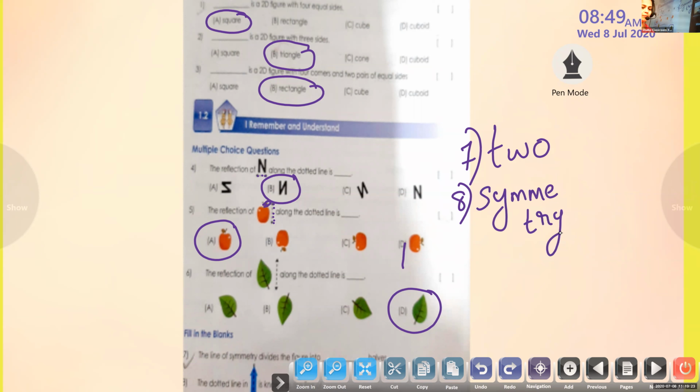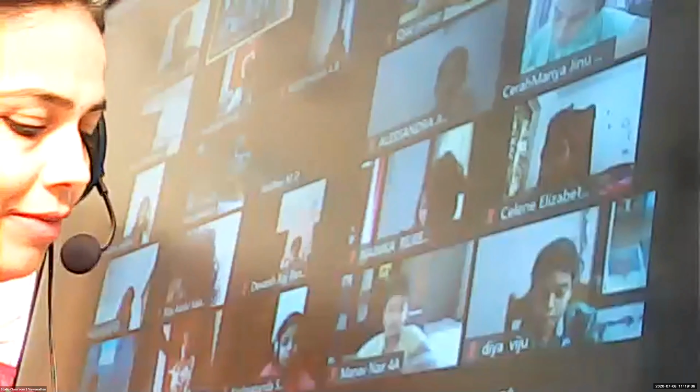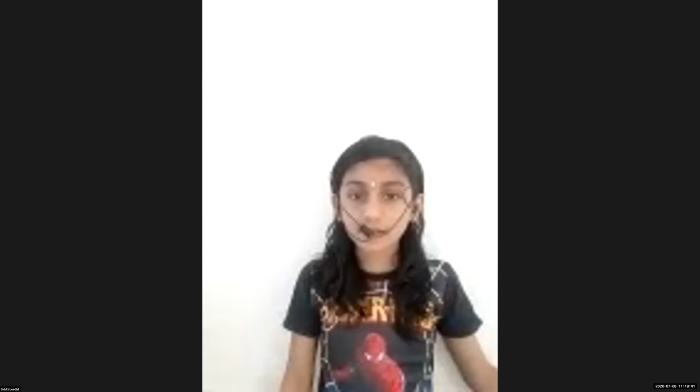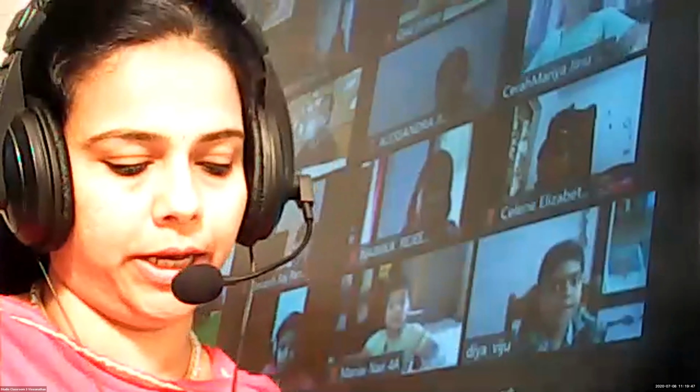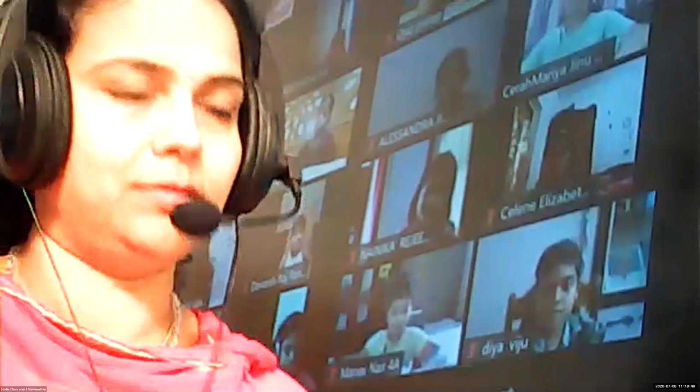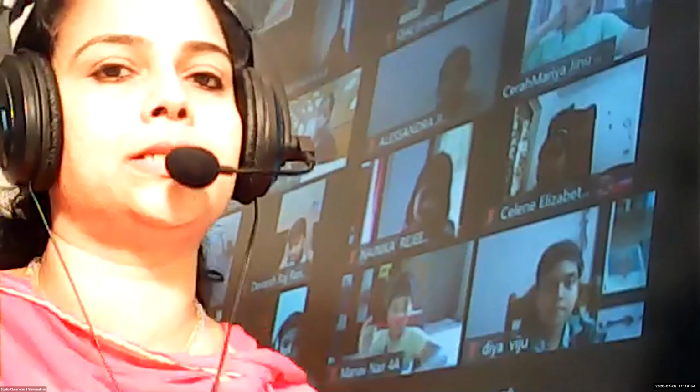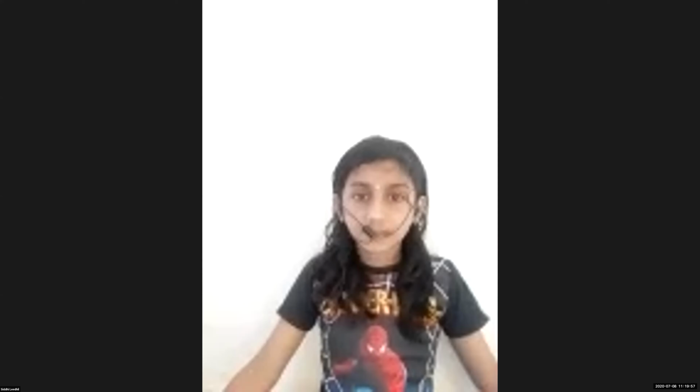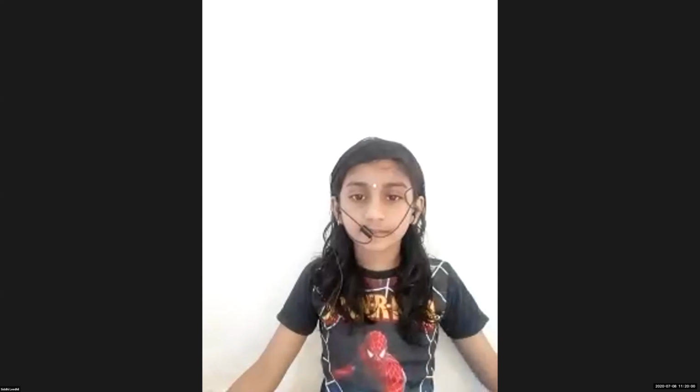Question number 8. The dotted line divides the shape. Okay, did you complete question number 7? The line of symmetry divides the shape into how many halves? 2 halves. You can write TWO, the spelling, or you can write in number. Okay. Now next one, that line which divides the shape into 2 identical parts, what is that line called? Line of symmetry. Very easy, children?